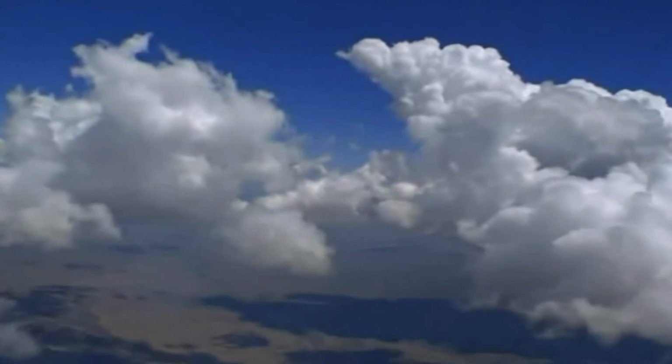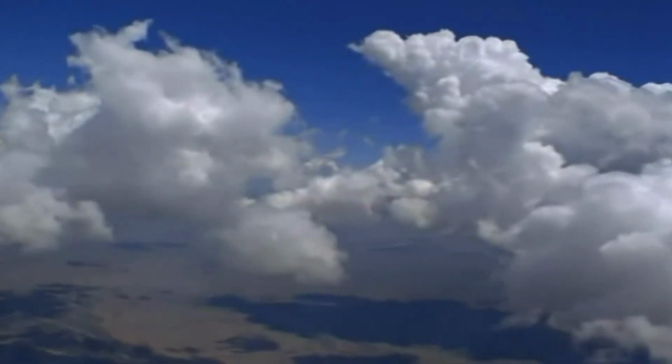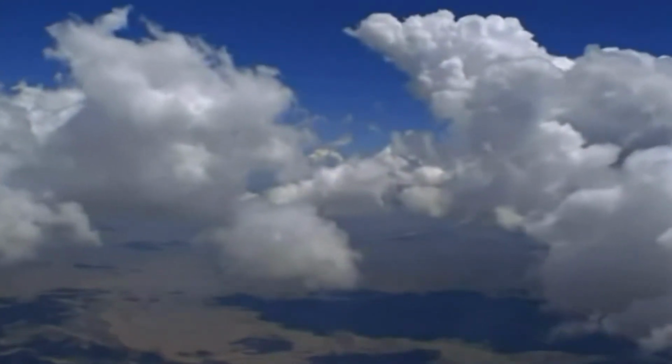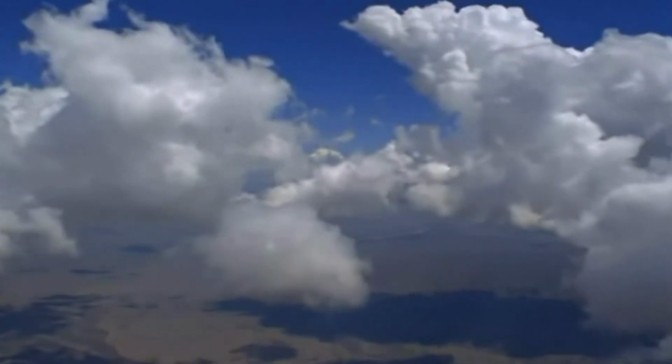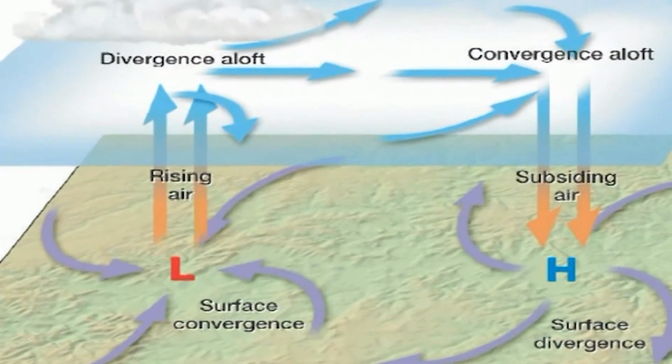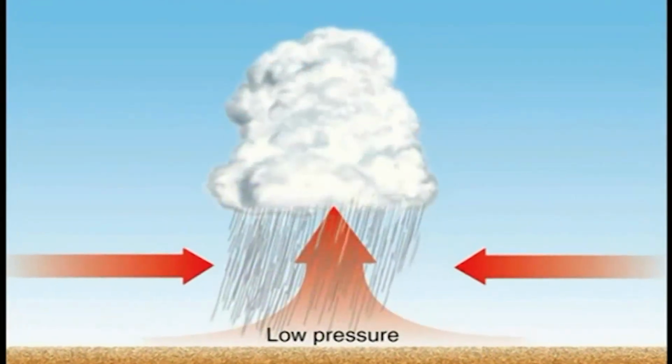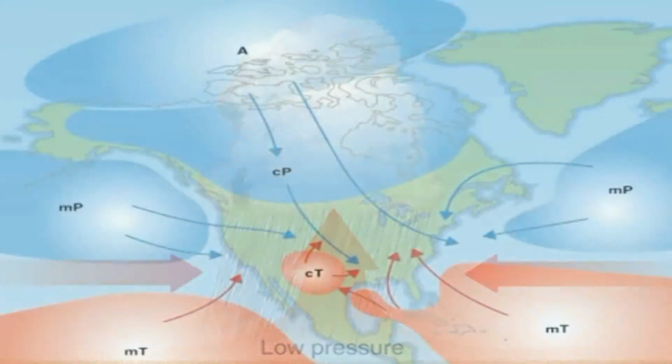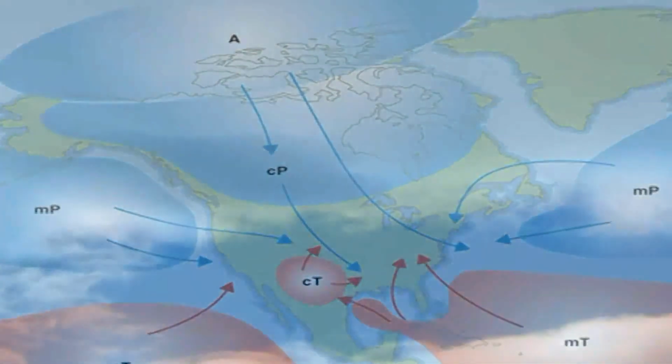Next is wind speed. Although occasionally other factors can impact the speed at which airflow travels, wind speed is primarily affected by the pressure gradient. If the pressure gradient is sharp, or in other words, if it changes rapidly from a high pressure to a low pressure, then the wind speed will almost always be high. If the pressure gradient is gradual, then in almost all cases the wind speed will be low.